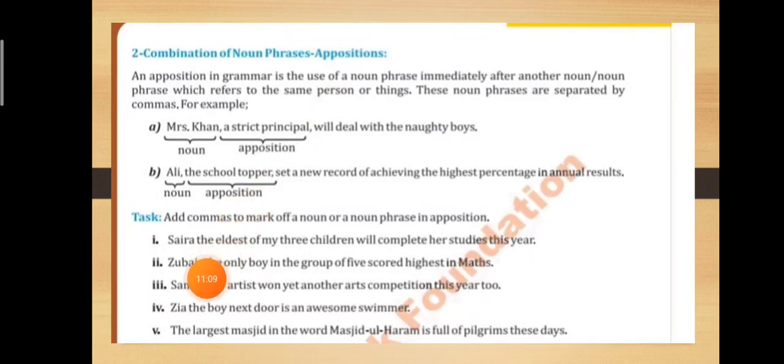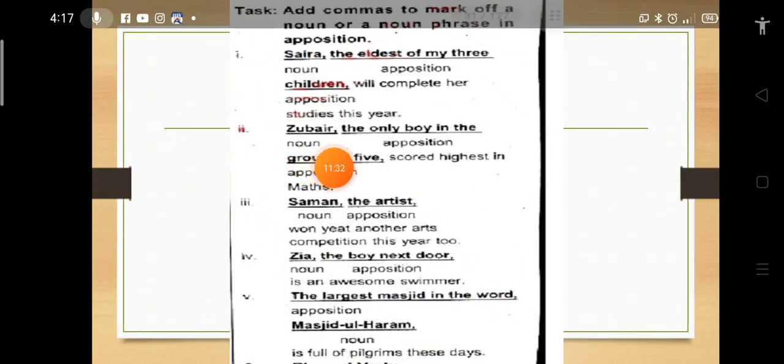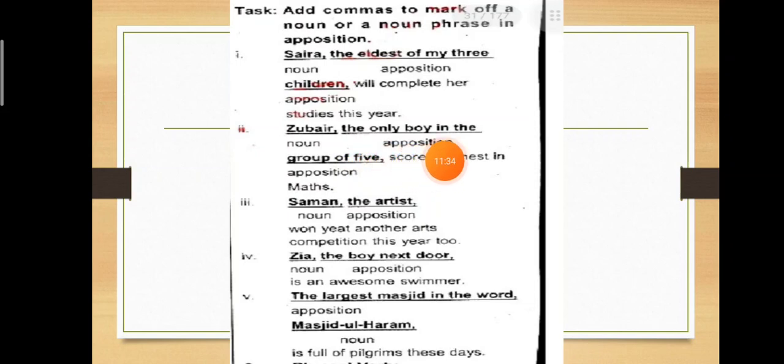The next example, Zubair, the only boy in the group of 5, scored highest in maths. So in this example, what is the noun? Zubair. And what is the noun phrase or apposition? The only boy in the group, the only boy of that group. So here you will write in this way: Zubair, comma, the only boy in the group of 5, comma, scored highest in maths.